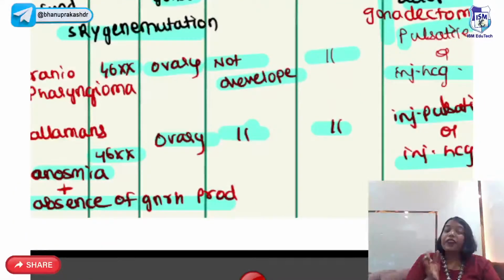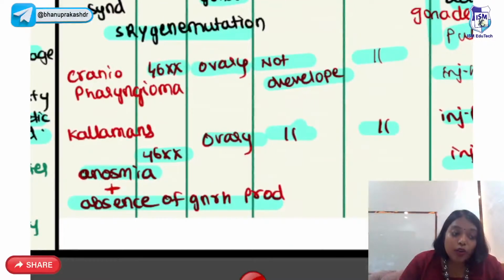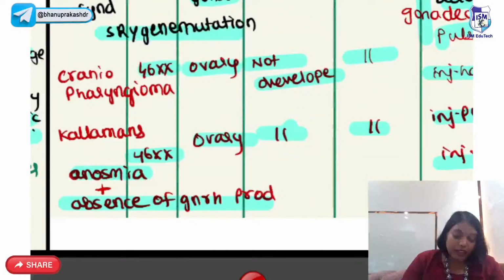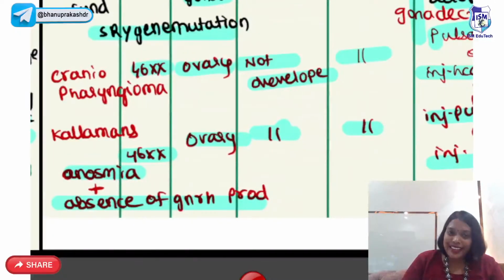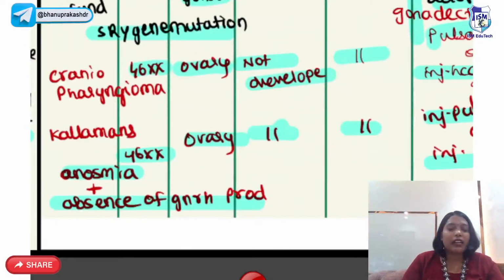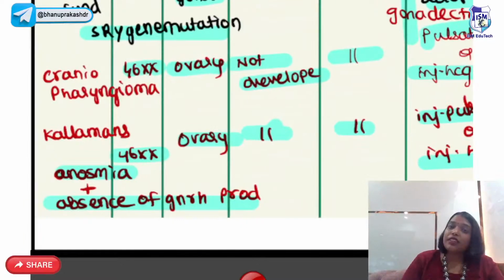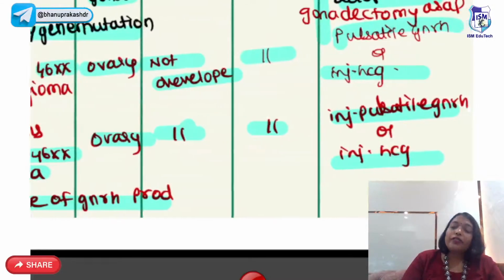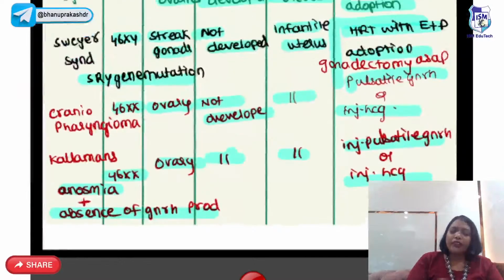Next, if in your exam they give you something like primary amenorrhea with anosmia, then you're discussing something called Kallmann syndrome. Kallmann syndrome is anosmia plus absence of GnRH production. So they are 46XX. The gonad is ovary, but GnRH is not there, so the ovary is not getting stimulated. So estrogen is not there, so secondary sexual characteristics are not developed. Uterus is present. You have to give either pulsatile GnRH or HCG.